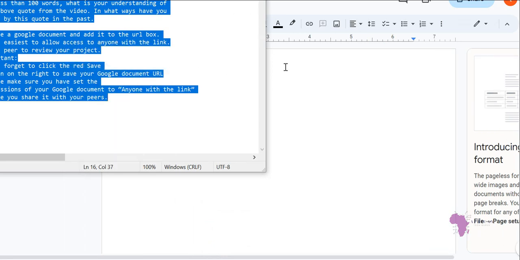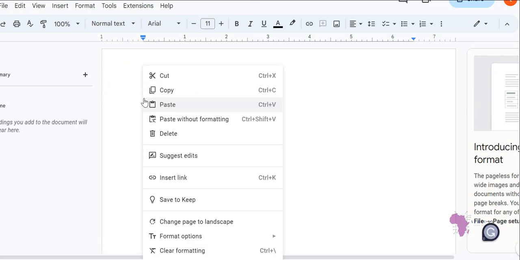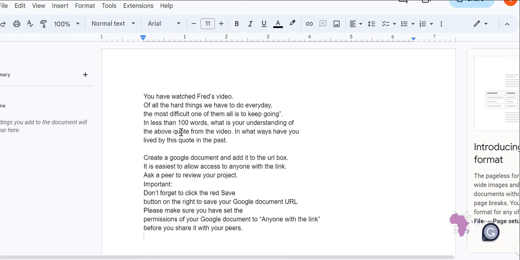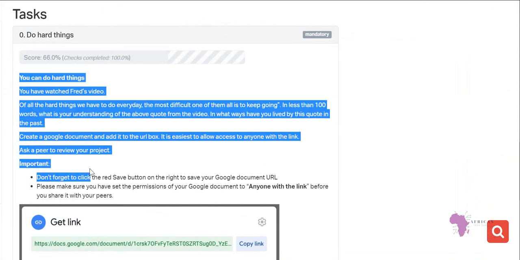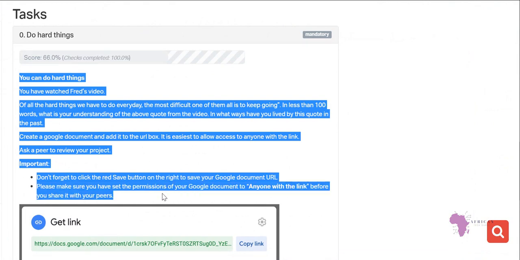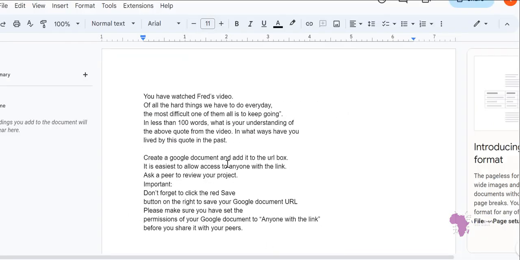This text is not something I've written. It's not my own experience. It is something that I am pasting here. It is the text that you have here. I just copied that one, so it is not my own text. I just copied it to use as an example. So let me show you now.